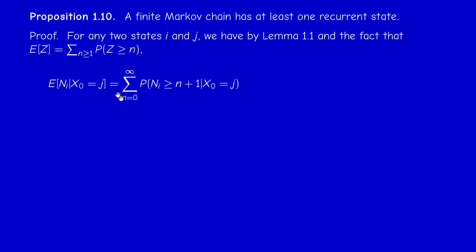So here I start from 1, so if I put n plus 1 here, I have to start from 0. So same thing. And now I apply the lemma, which links this probability to the probability of N_i bigger or equal than n. Okay. Now I can put this constant outside the summation because it's a constant.